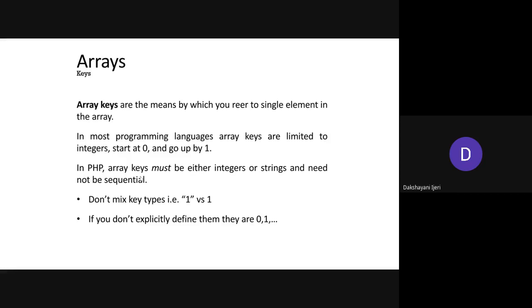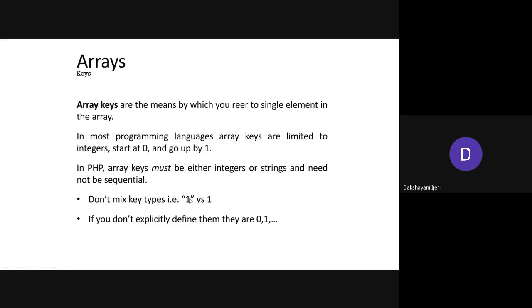One more thing to remember: do not ever mix up the string key "1" with the integer value 1. You can see here this is considered a string because of the double quotation marks enclosing it, and this is the integer 1 itself. Though you have this as a string, whenever the array is compiled, it does typecasting, so even if you have taken 1 as a string, both are considered as 1, and there again the ambiguity arises.